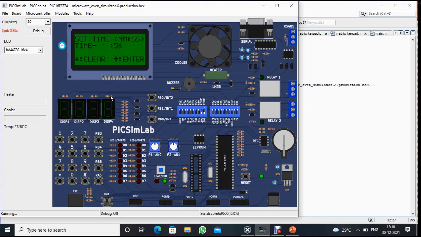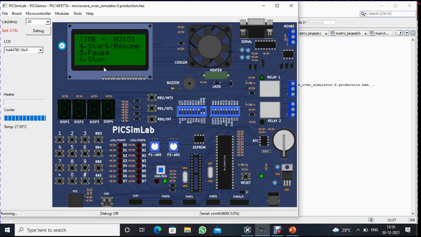If you want to confirm this timing, you need to press the hash key. Now I confirm this by pressing the hash key. Okay. Here you can see the process is going on. The fan is also running.